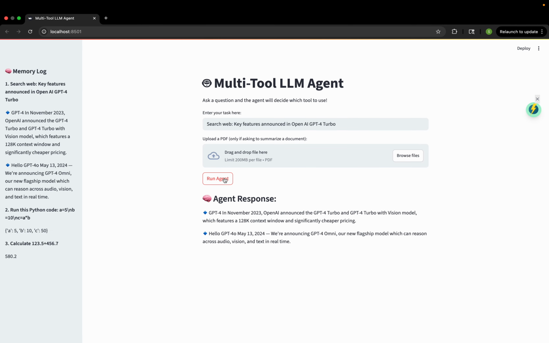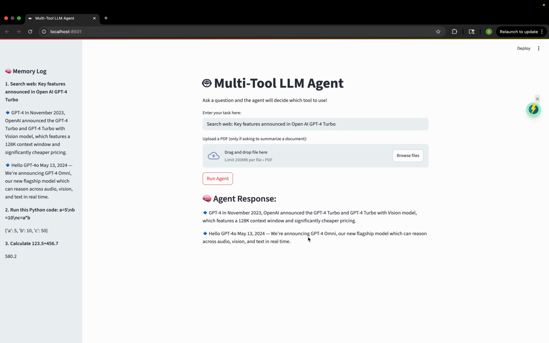Let's run the agent. See, it gave us the result that in November 2023, OpenAI announced GPT-4 Turbo and GPT-4 Turbo with vision models, which feature a 128K context window at a cheaper pricing.